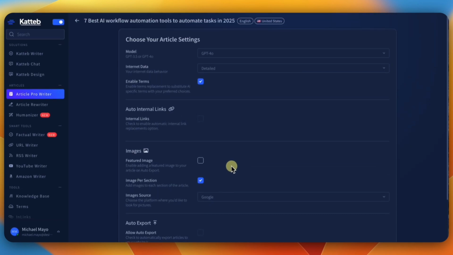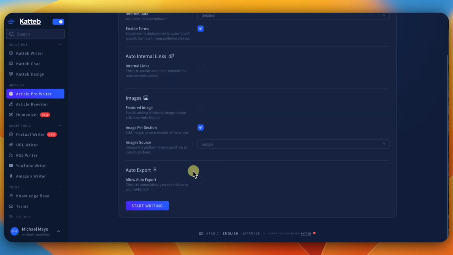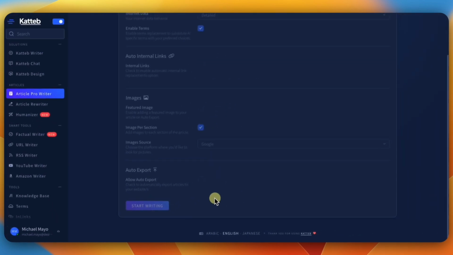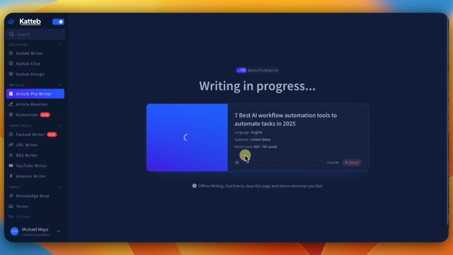Okay. So again, this is pretty cool. This is all the features for this platform. It's pretty good. So let's just write this and see. For a long article, it takes a little while for writing, and this is what it looks like. When it's done, it'll say it's done. And again, I'm just showing you a short thing. I'm not showing you the whole entire how to use this. It's a lot. It will be a long process.